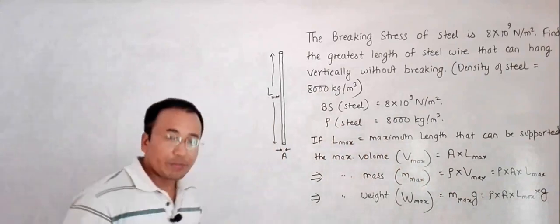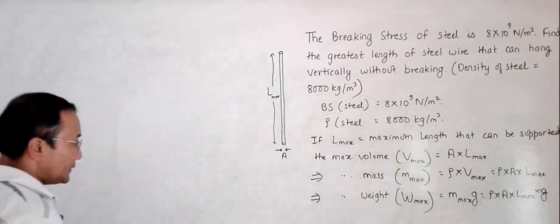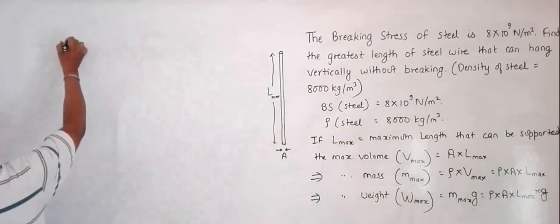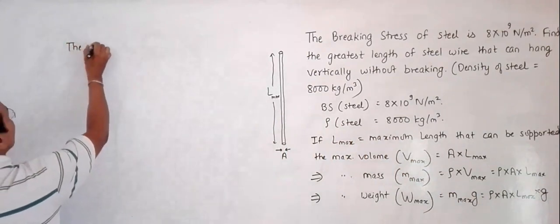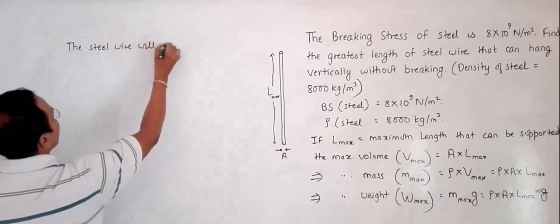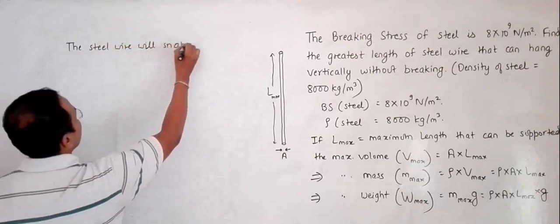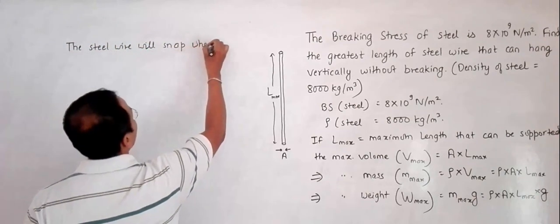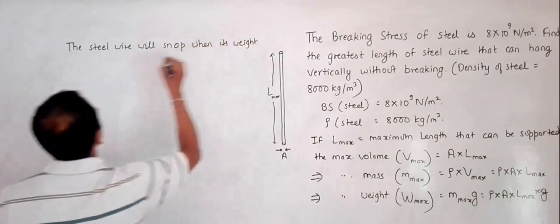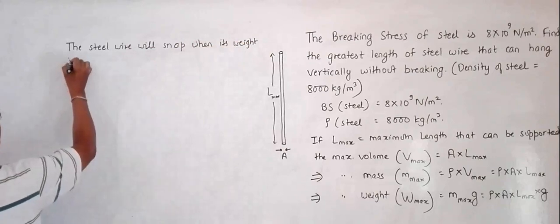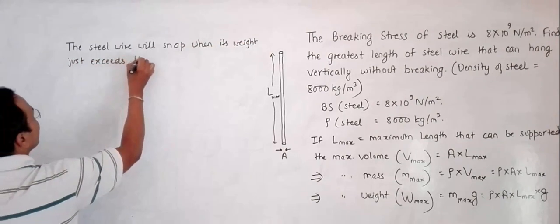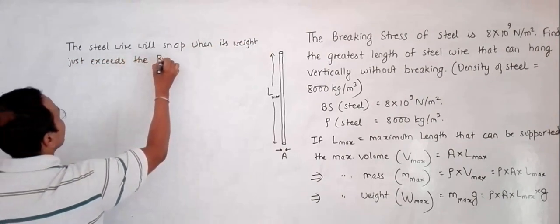This is the maximum weight. Now the steel wire will snap when its weight just exceeds the breaking force.